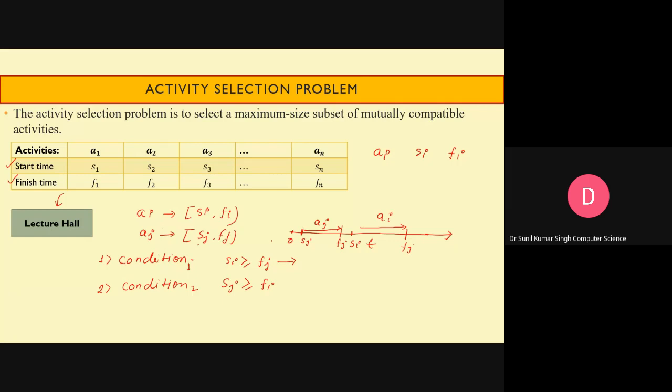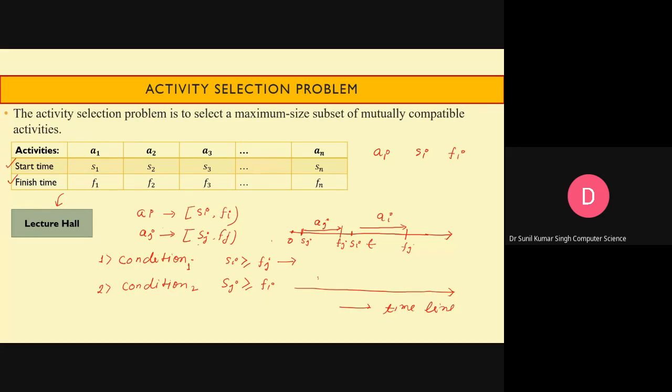If we look at condition 2, once again on the timeline, Sj is greater than or equal to Fi. That means Si will also be smaller than Sj.